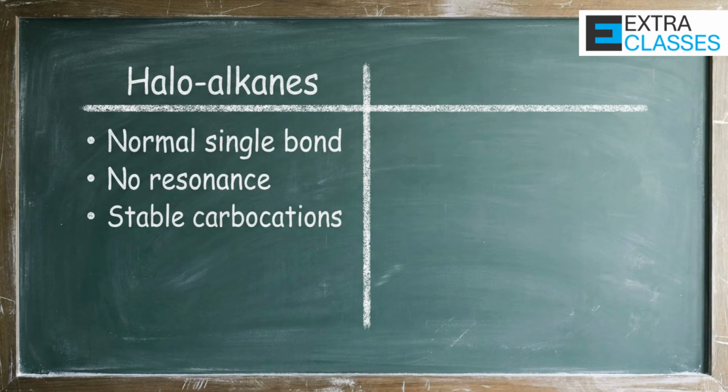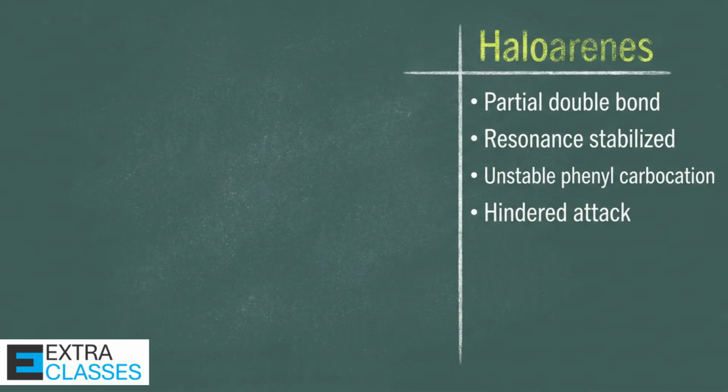Now let us compare logically. In haloalkanes, the carbon-halogen bond is a normal single bond. No resonance stabilization. Carbocations can form in tertiary cases. Backside attack is geometrically possible. So substitution occurs easily. But in halogenes, the carbon-halogen bond has a partial double bond character.